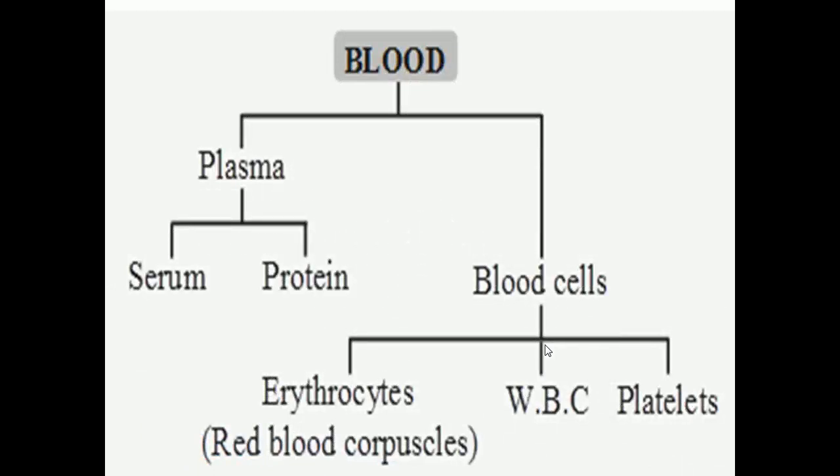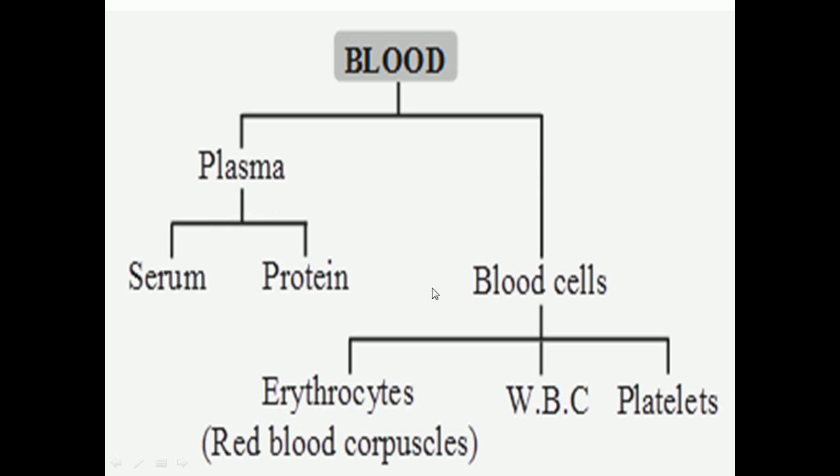Now here we are going to see about the blood. Blood is a special tissue that consists of some components. So now we are going to see what are the components present in the blood. Blood contains mainly two components. What are they? Plasma and blood cells. Plasma again contains two components, serum and protein.